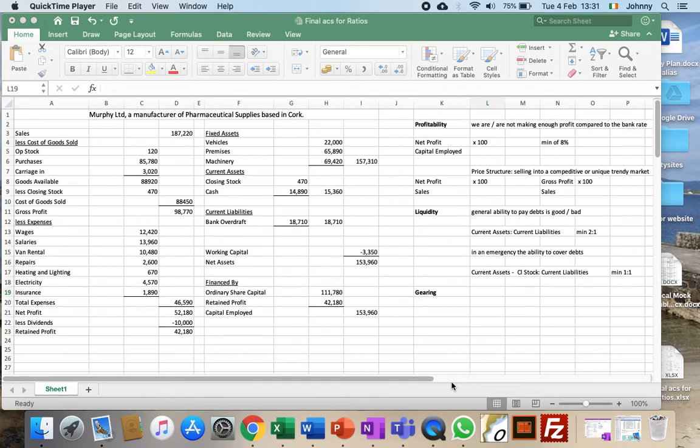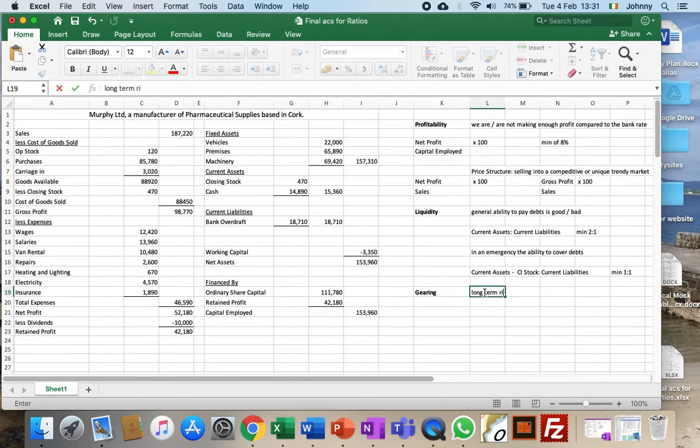We're looking at gearing now. So gearing is about the long-term risk of the business because of the amount of debts that we have. Now, having debts is not a problem, provided we can keep on repaying them. So the problem with having debt is the repayment burden. So this is the long-term risk due to the burden of repayments.